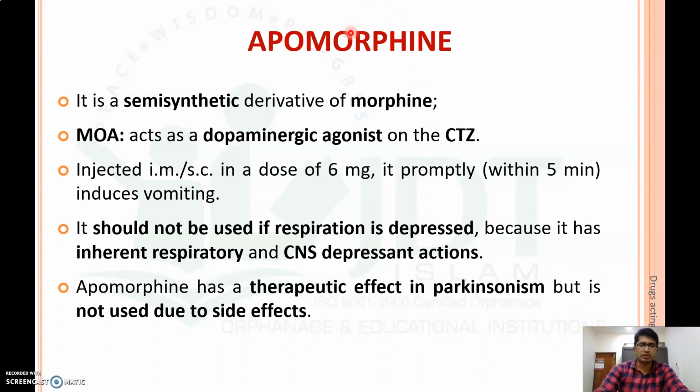So it should not be used when the respiration is already depressed. Apomorphine is also used in Parkinsonism, but it is not used nowadays due to its side effects.